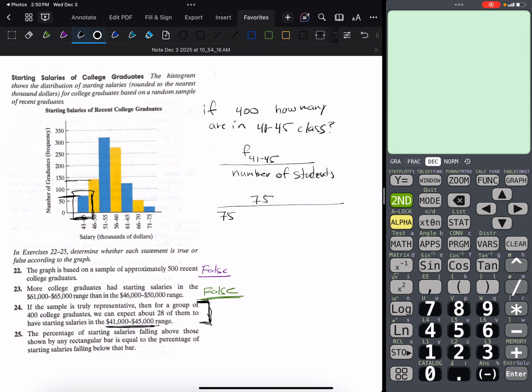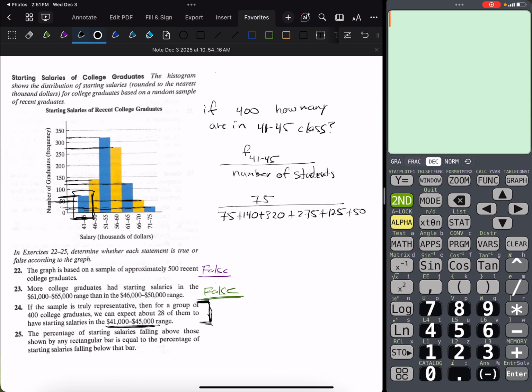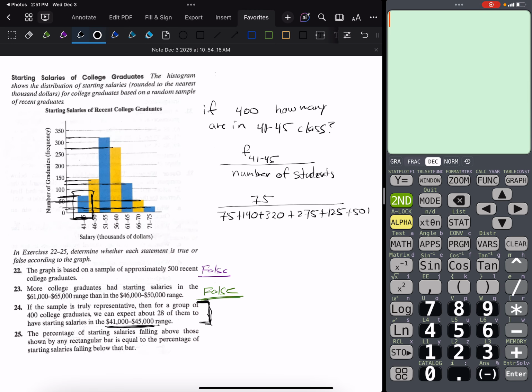So I've got 75 plus 140 plus, I'm going to estimate that at 320. I'm going to estimate that at 275. I'm going to estimate this height at 125. This height is pretty well in line with that 50. And this height, if we try to draw a flat line all the way over, is going to be somewhere in the 20 to 25 range. So I'm going to guess 25.